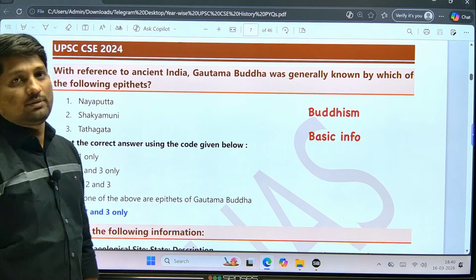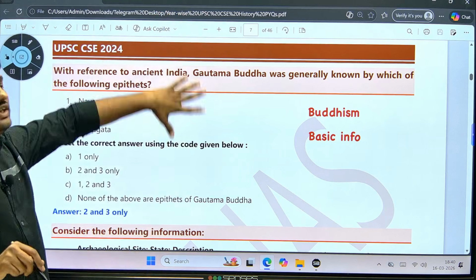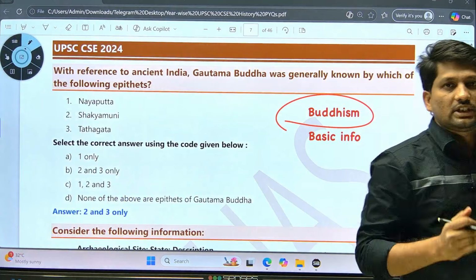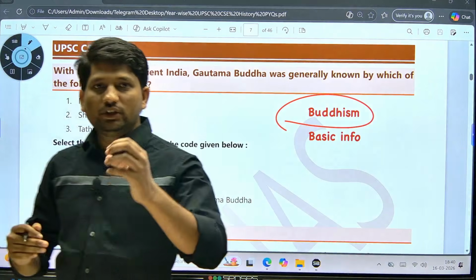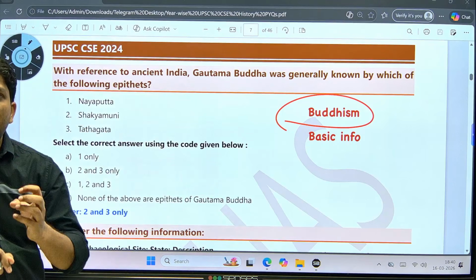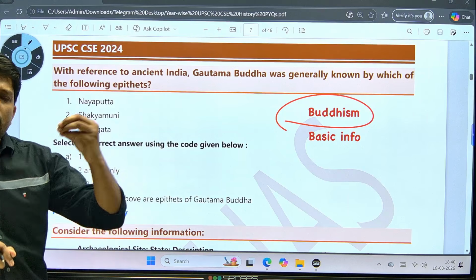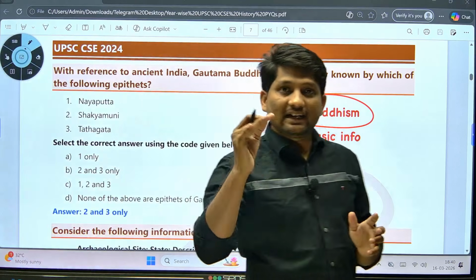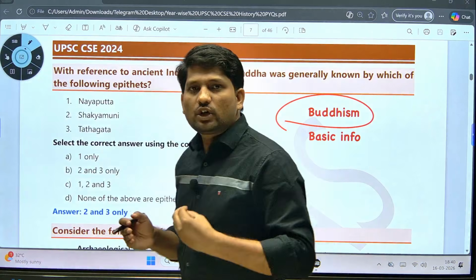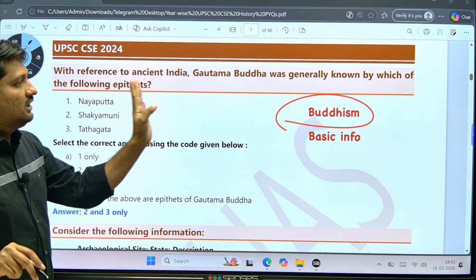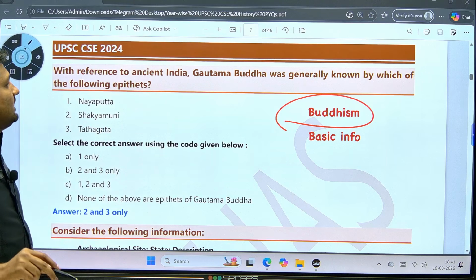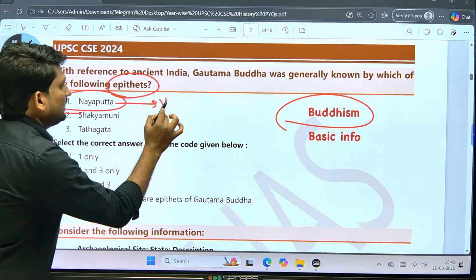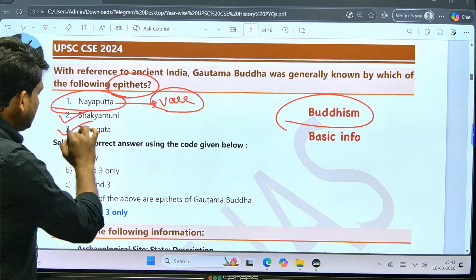So now we are going to discuss the 2024 paper. The first question was directly related to Buddhism. Before 2024, they have asked many questions related to Buddhism, basic parts of Buddhist philosophy, questions directly related to Gautam Buddha, or questions related to Buddhist scholars and their literature. So they are focusing on Buddhism as well as Jainism. These topics are important for you. They asked about the epithets used for Gautam Buddha. Everybody knows Nayaputta or Nagputta is used for Vardhaman Mahavir. So the correct answer was 2 and 3.